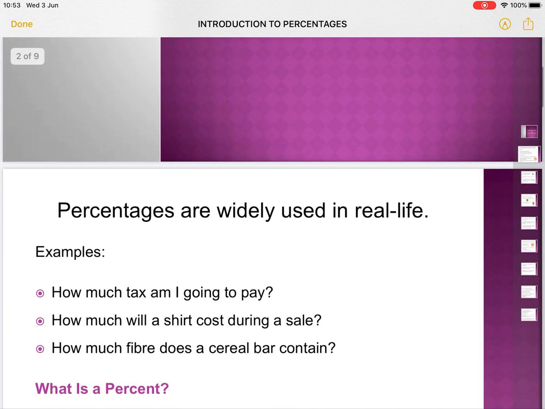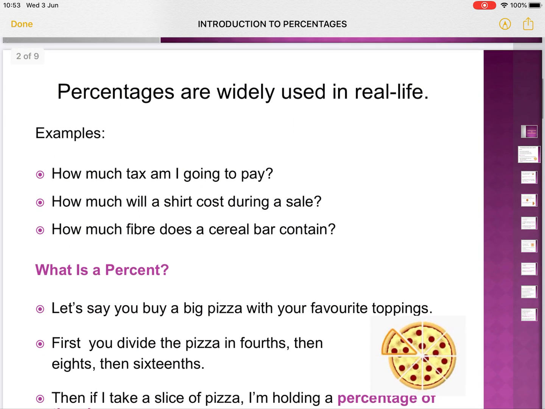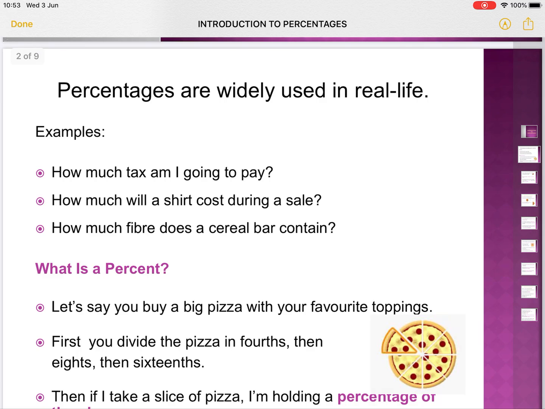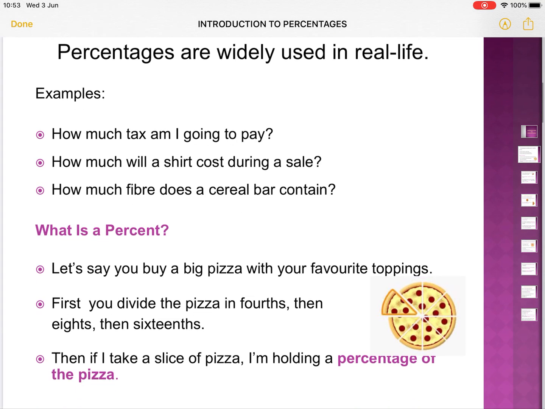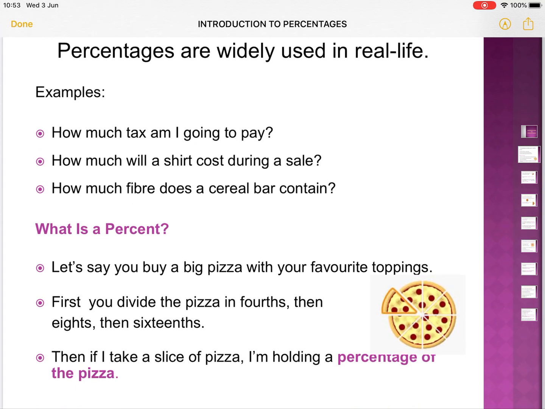Now, percentages, as I've just told you, are widely used in real life. You hear about percentages very often. For example, you often hear, how much tax am I going to pay on my salary. During a sale, there is a percentage discount.